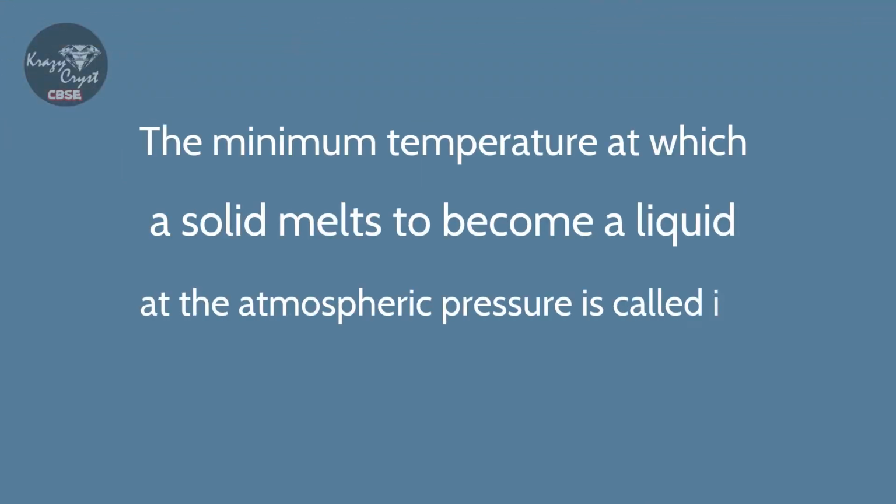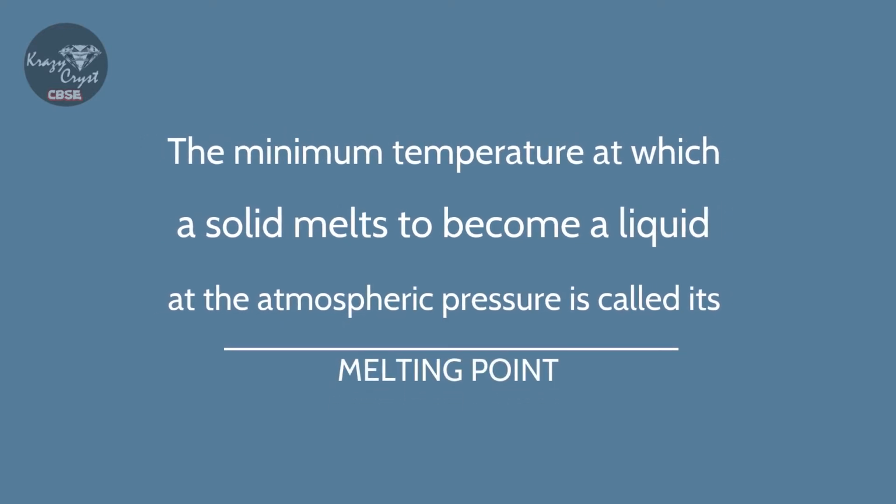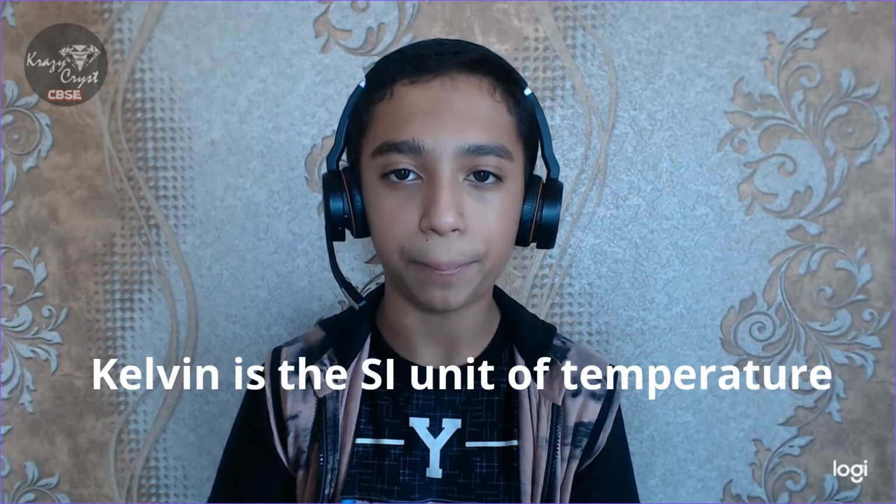The minimum temperature at which a solid melts to become a liquid at atmospheric pressure is called its melting point. The melting point of a solid is an indication of the strength of the force of attraction between its particles. The melting point of ice is 273.15 K. Kelvin is the SI unit of temperature.